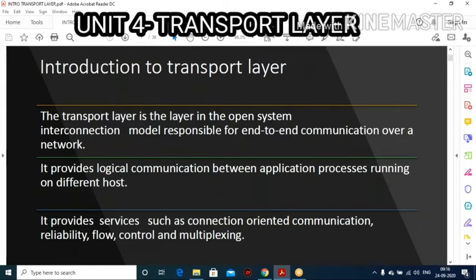So simply you can say the transport layer is responsible for process to process delivery of entire messages. It transmits the complete message. Whatever message it receives, it will send to your destination point, without any error.